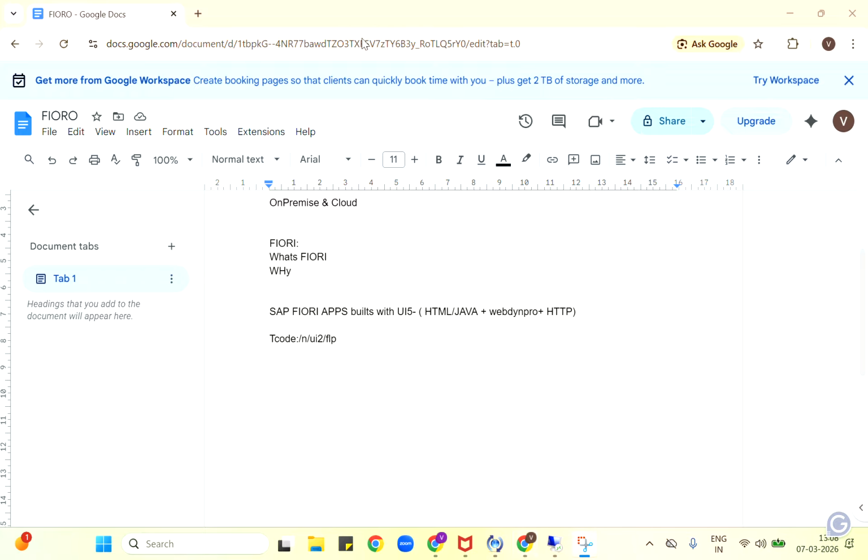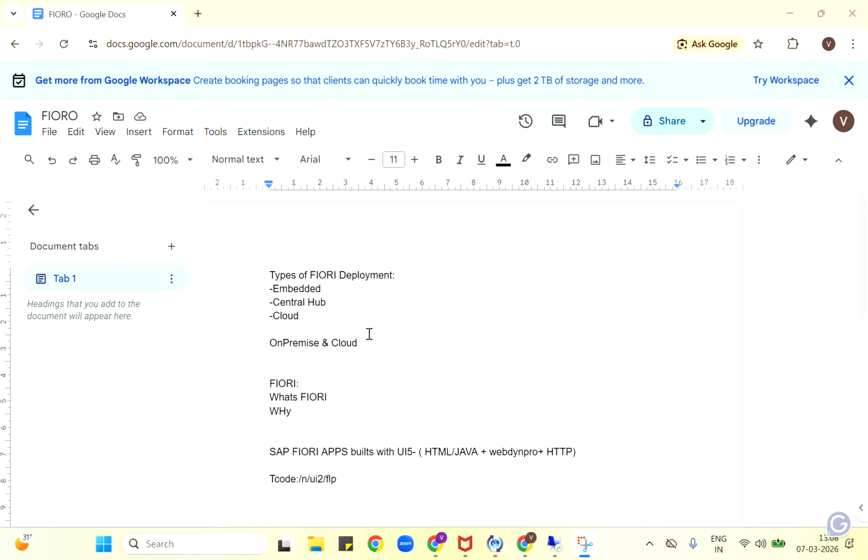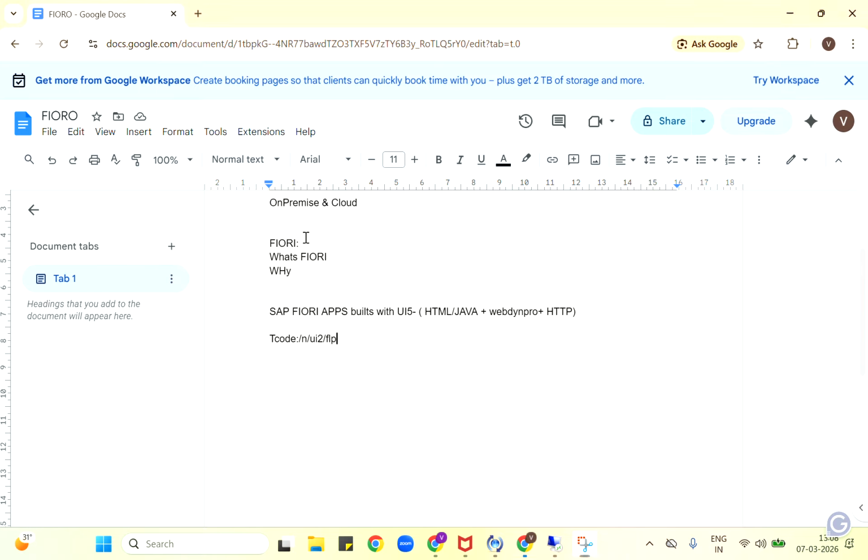This is all about the basic things we should know about SAP Fiori. We need to understand what is Fiori, why Fiori, the advantages we have discussed, what the SAP Fiori launchpad is, and what Fiori applications are built of. This is the T code you need to use to launch the Fiori launchpad from the S4 system.